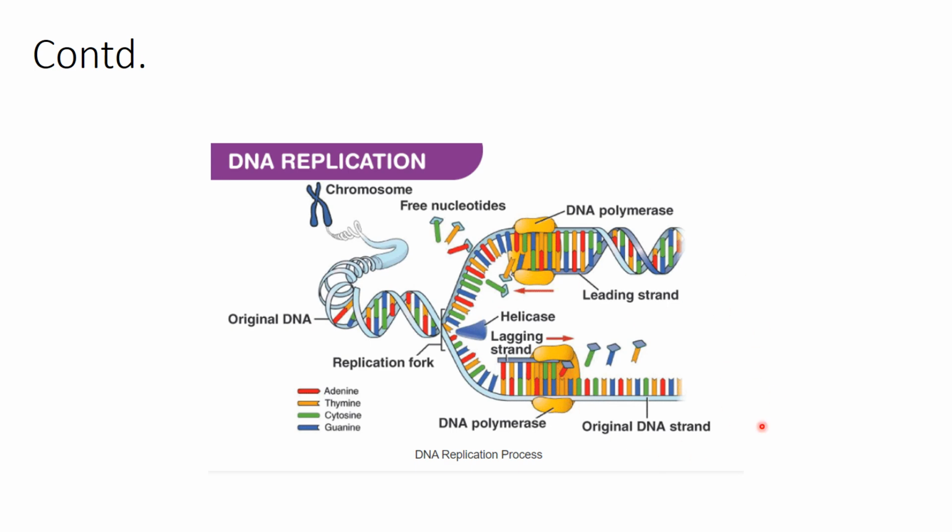This is another diagram which will make it all the more clear. The enzyme used for DNA replication is DNA polymerase. Simultaneously, on both the strands, DNA replication occurs. As I told you, one is going to be the leading strand, other is going to be the lagging strand. In lagging strand, DNA segments are synthesized in pieces and then these pieces are joined together. That is, it is discontinuous replication. Whereas in leading, it is a continuous replication.